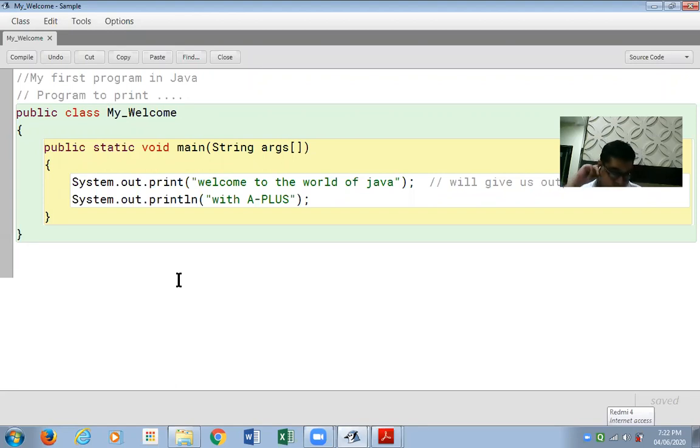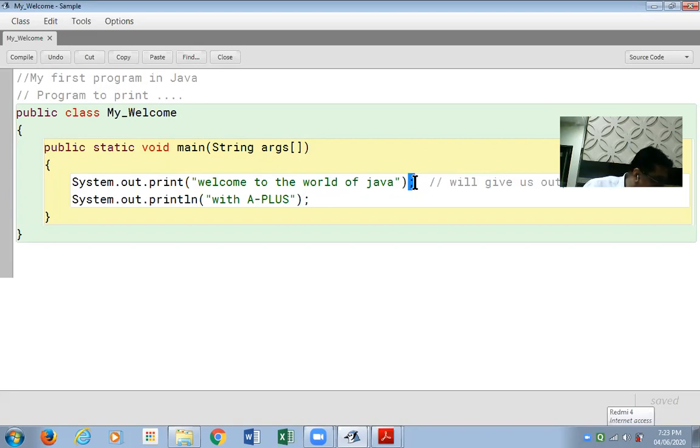Operators. We are not doing any kind of arithmetic operation in this program, so we don't find arithmetic operators or even logical or relational operators here, but soon we'll be doing programs where we're going to use them. Delimiters, we do find in this program: the curly braces, the round brackets, the square brackets. The dot operator is also a delimiter, and so is the semicolon, and there are other delimiters also used in a Java program.